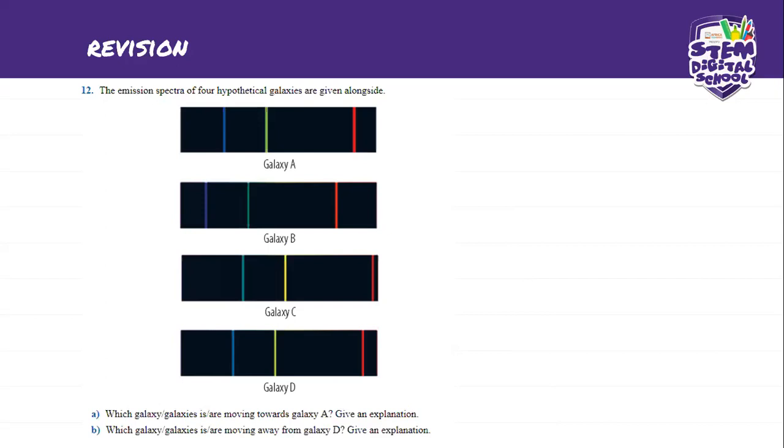Okay, so galaxy D. This is galaxy A. So which galaxies are moving towards A? I think it would likely be B, right? They are all moving closer to A. But let's check out the answer.